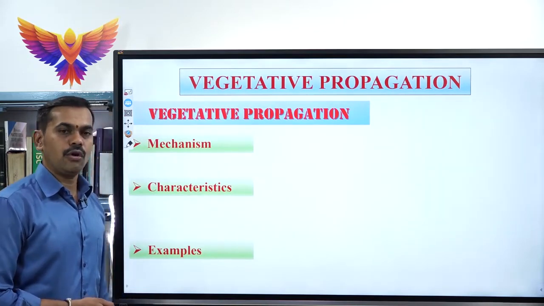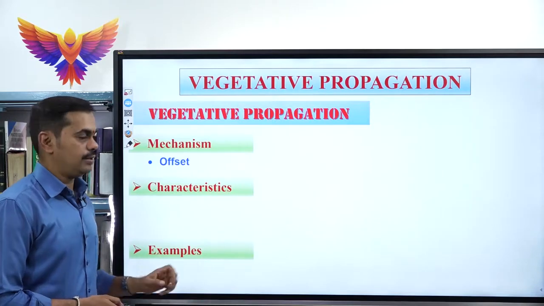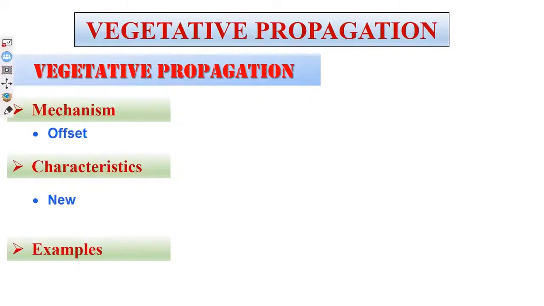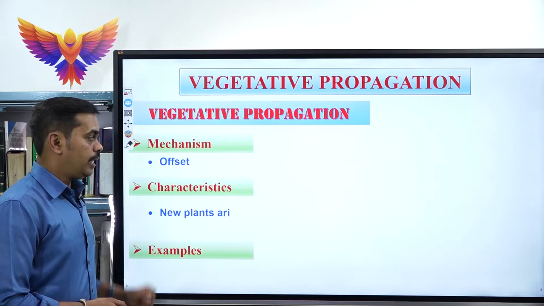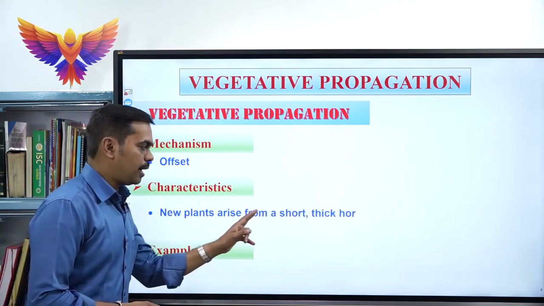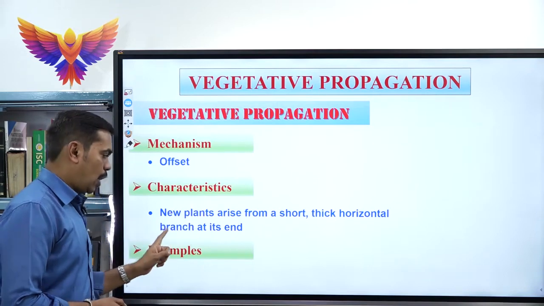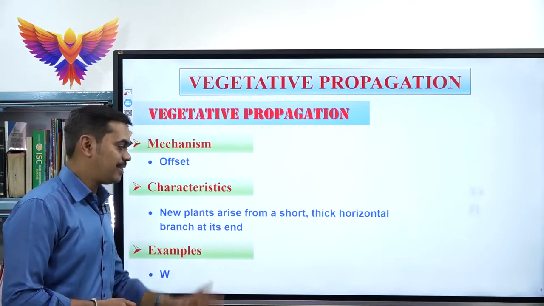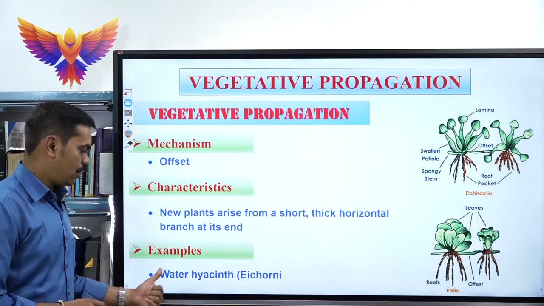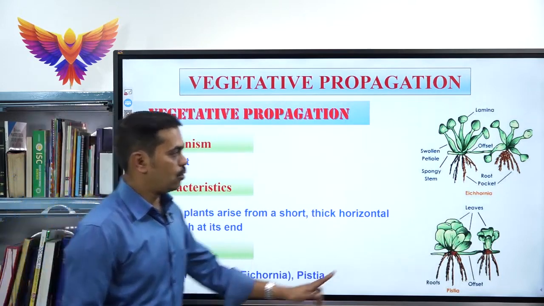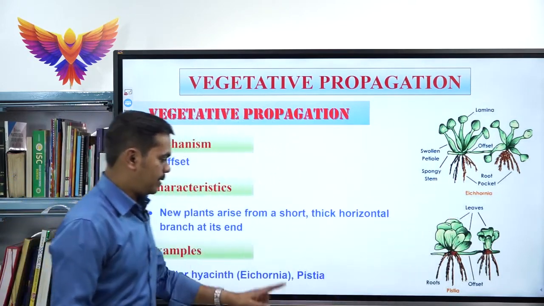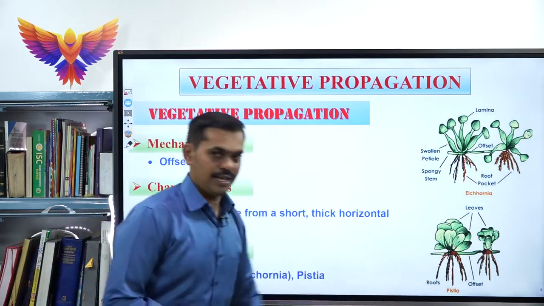The next one is called offset. Under offset there are two different examples. In offset the new plants arise from a short thick horizontal branch at its end. Best examples: water hyacinth, also called eichhornia, and the second one is pistia.